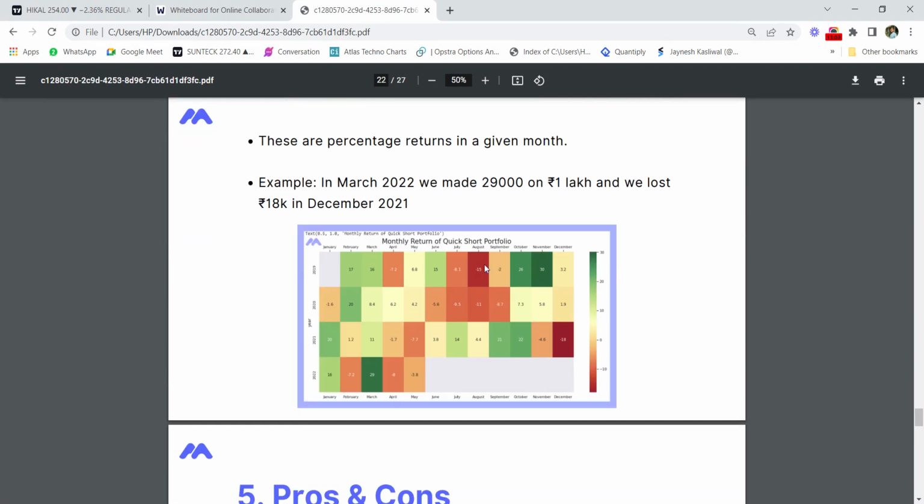Now in this picture you will see the percentage returns in a given month. For example, in March 2020 the strategy made a profit of 29,000 on 1 lakh, and the strategy made around 18,000 loss in December 2021.